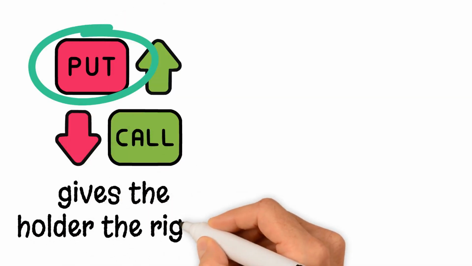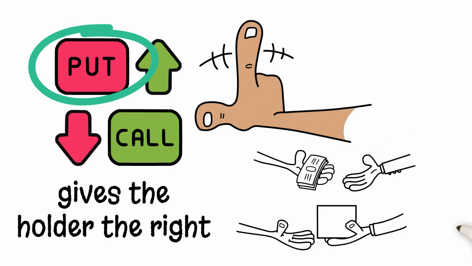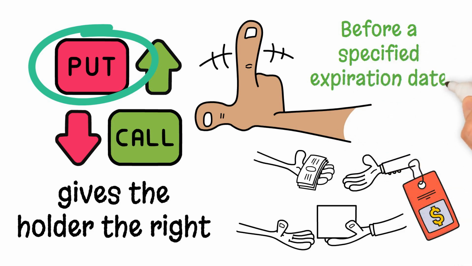Step 1. Understanding the basics of a put option. A put option gives the holder the right, but not the obligation, to sell a specified amount of an underlying asset at a predetermined price, the strike price, before a specified expiration date.